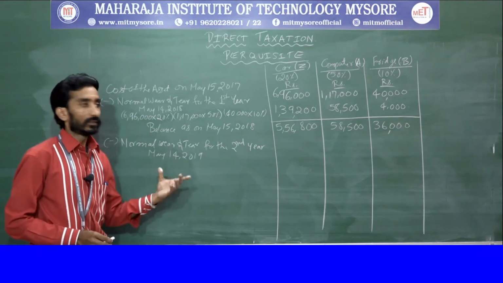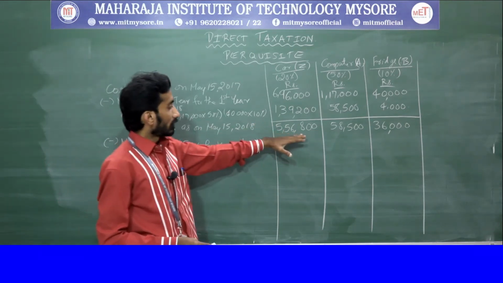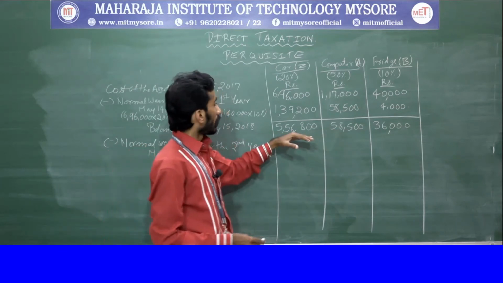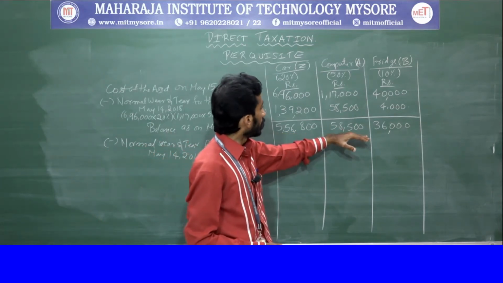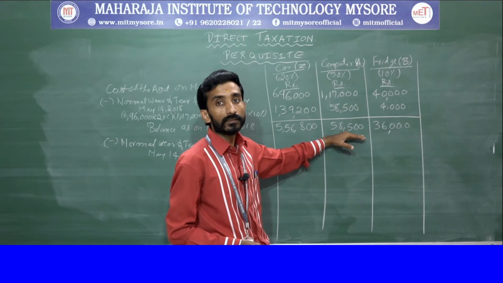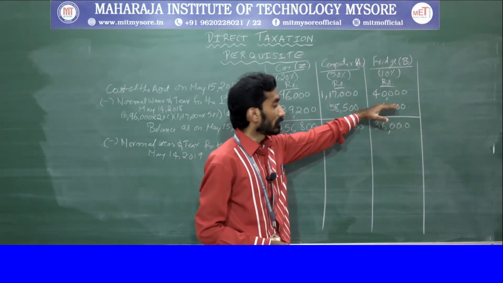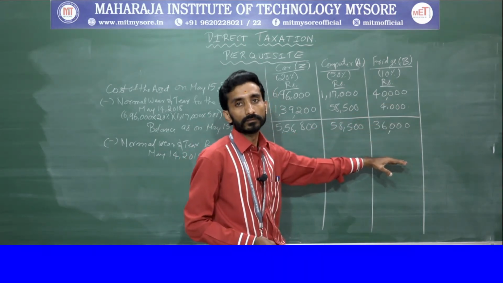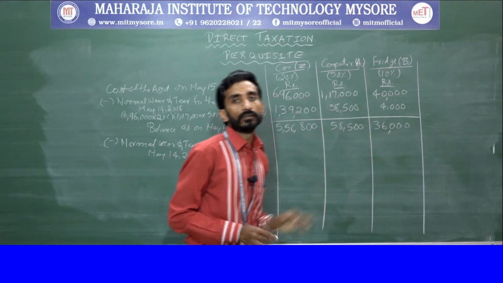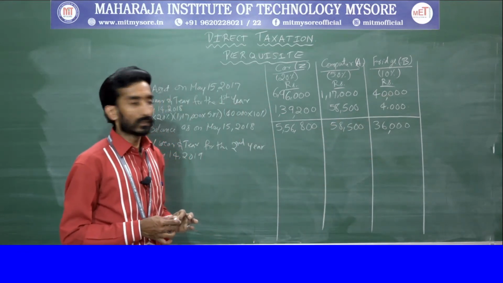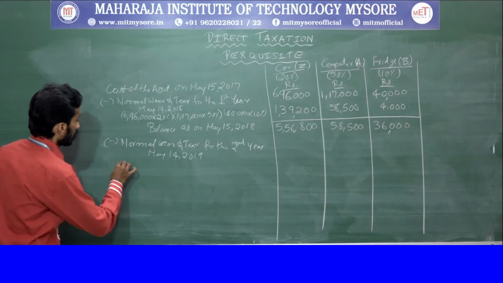Clear? In the same way, on this you need to calculate 20%, on this you need to calculate 50%, but in this case it is the same amount, calculated on actual cost. Clear? So for your understanding I will write it here.